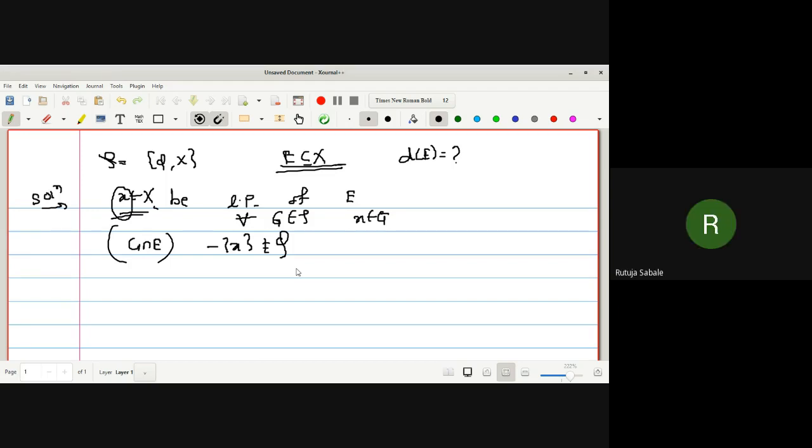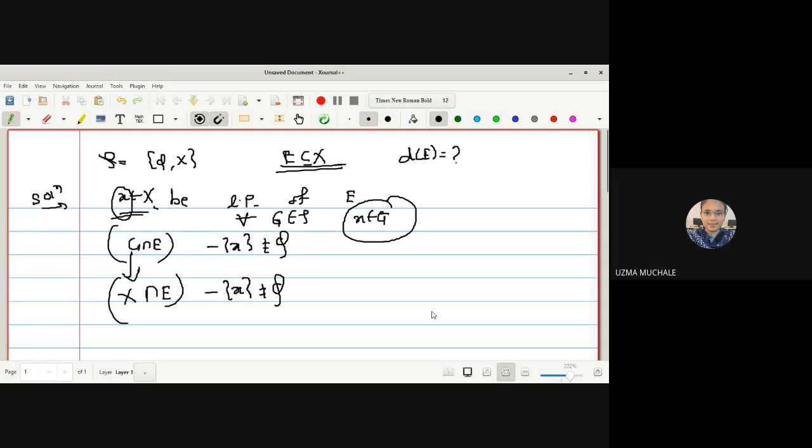Only one set, capital X. How many open sets do we have? Only phi and X. Phi and X are the only two sets, and out of them, only one set contains the point x. So instead of G, we have to write capital X intersection (E minus singleton x), which is not equal to phi.